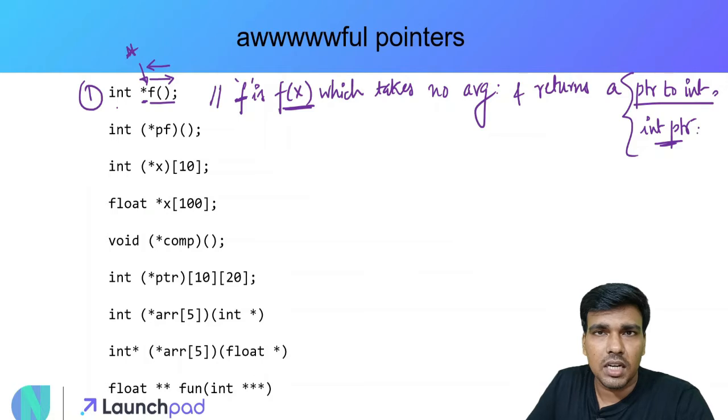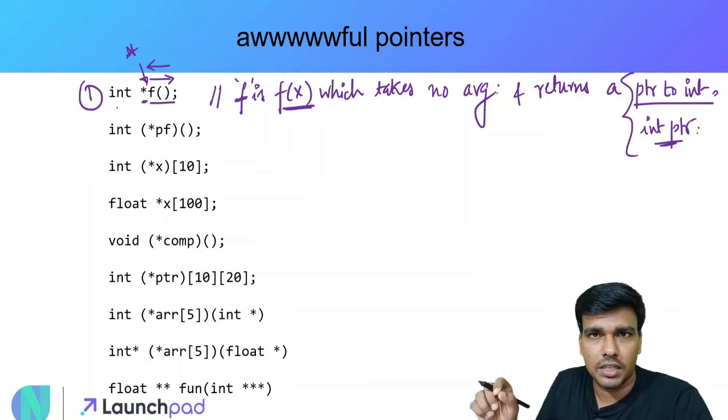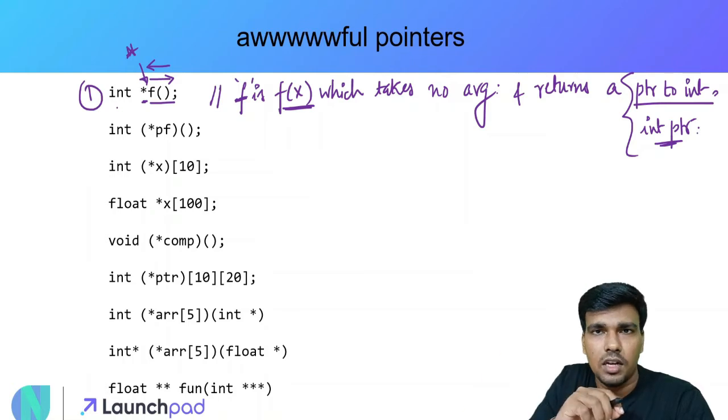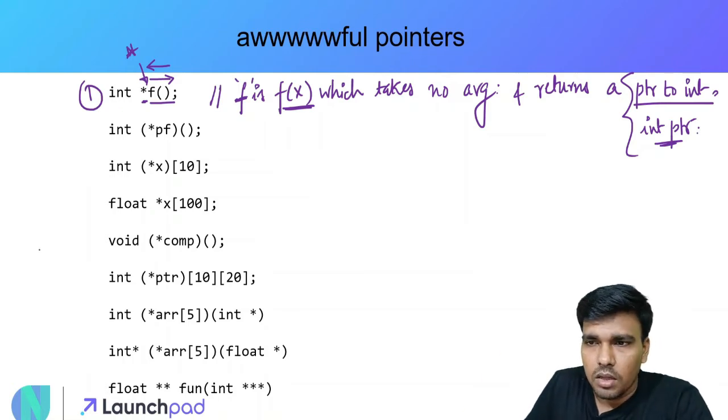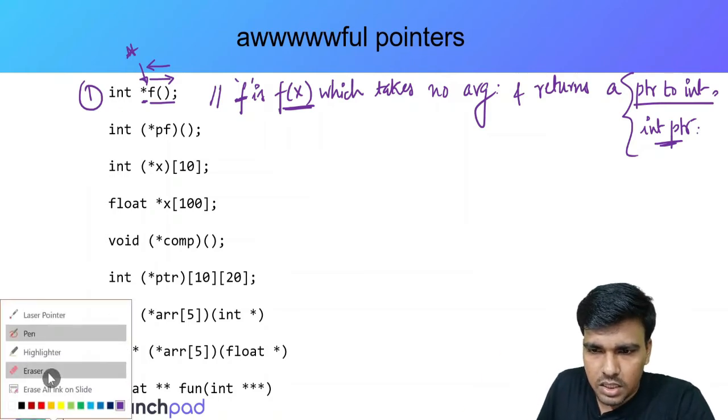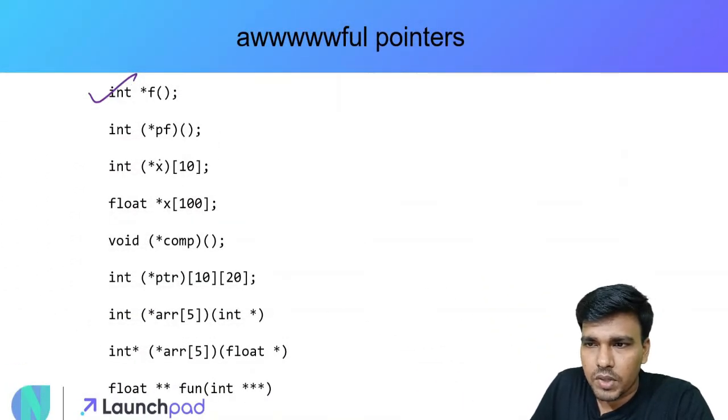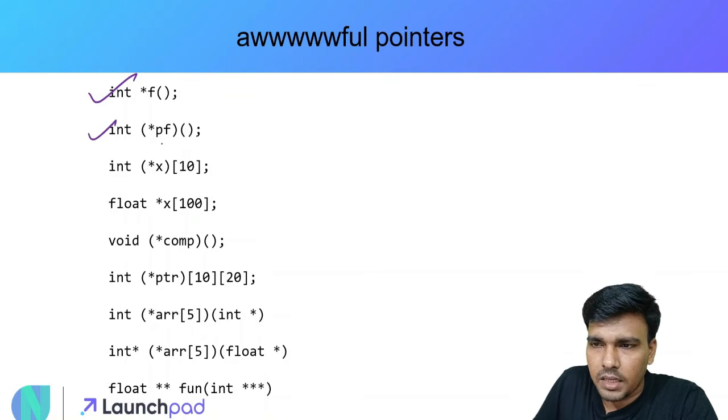So what I'm doing is starting with the variable name and then moving towards the right. After reaching the end of the statement, I'll make a left movement, right? Okay, now let's see the other examples. That one we have done. Now let's try to decode this statement. Alright, let's see how we do it.